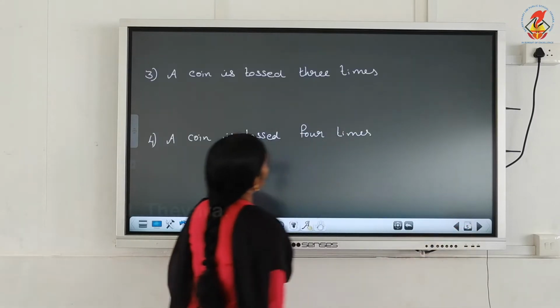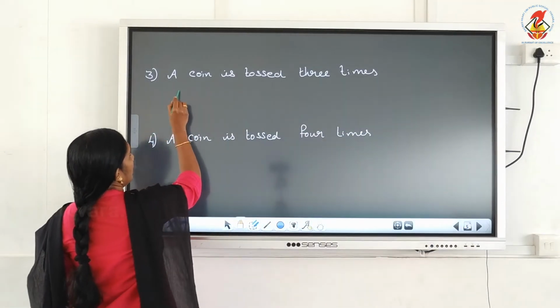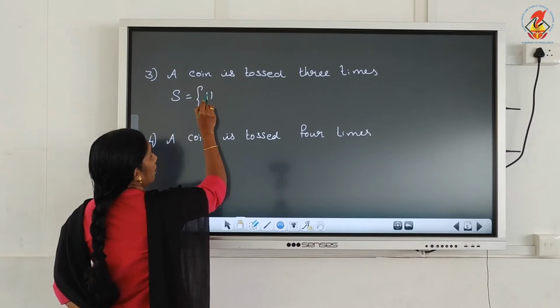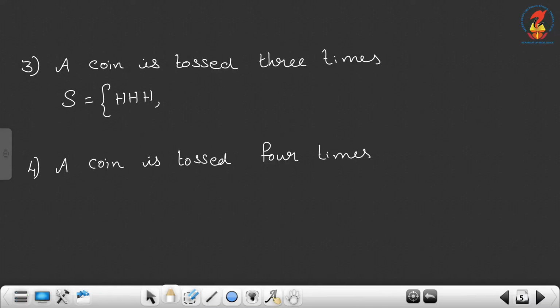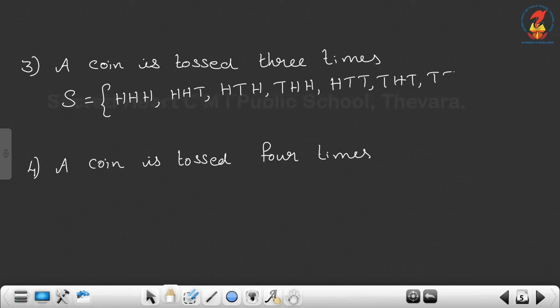Now what about a coin is tossed 3 times? 3 times sample space, triple H. Write in an order. So triple H, then double H and 1 T, then HTH, THH. Write all the possibilities with 2H and 1 T, then H double T, THT, TTH, then 3 T's. How many outcomes? 8 outcomes.